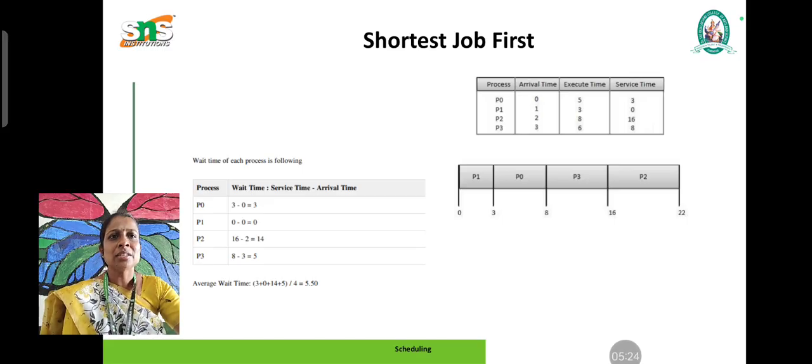Already P0 is executed until 8. So 8 plus 8 is 16. Next shortest job is P2 with the service time of 16, so that is executed next.